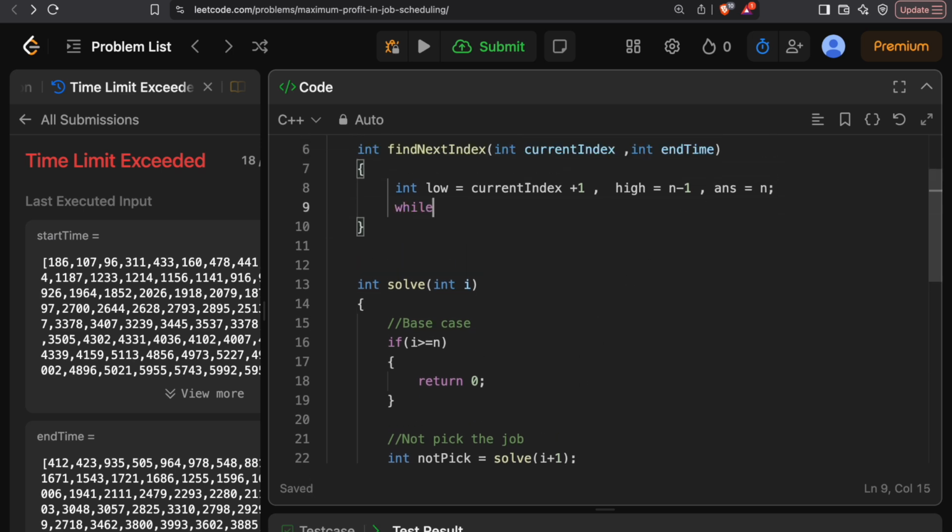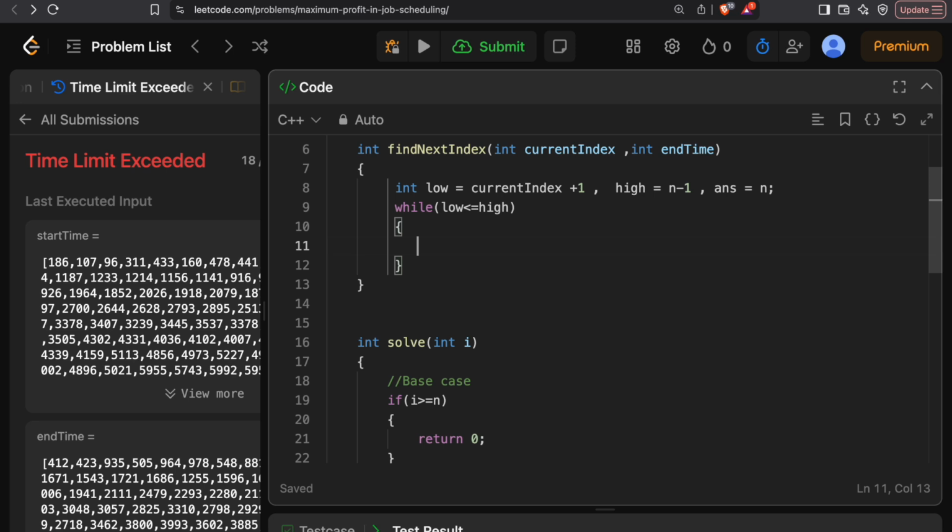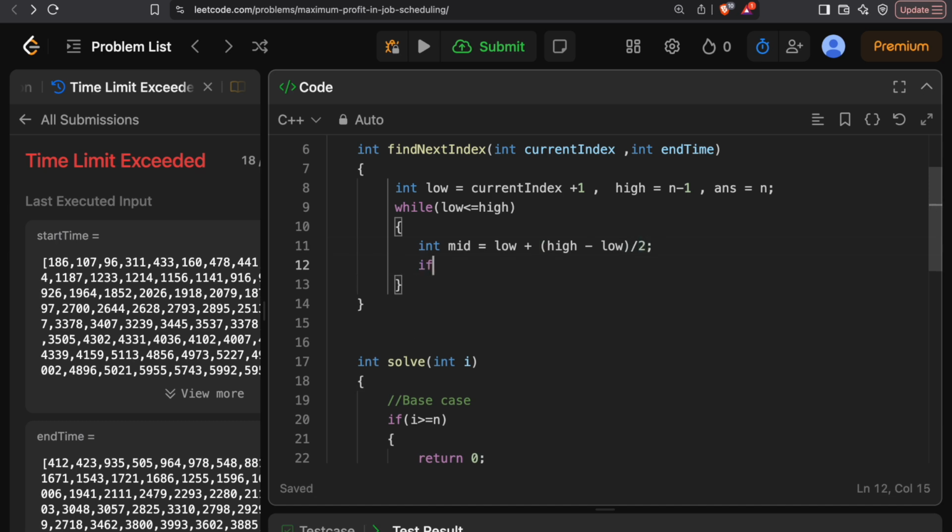So now while low is less than or equal to high, we need to calculate the mid, which is basically low plus (high minus low) divided by 2. So this will give us the middle element. Since it's sorted, we'll get the middle element, and then we can see